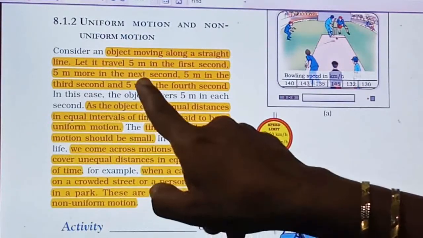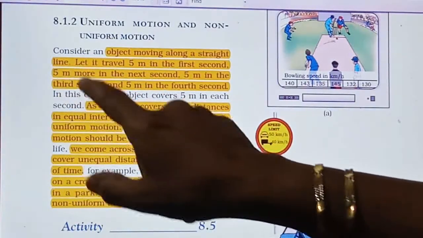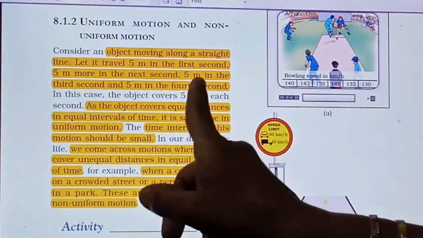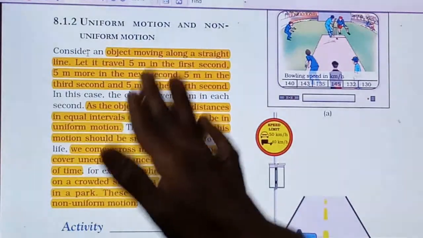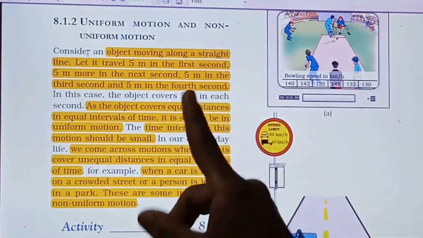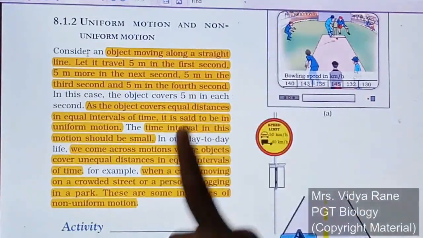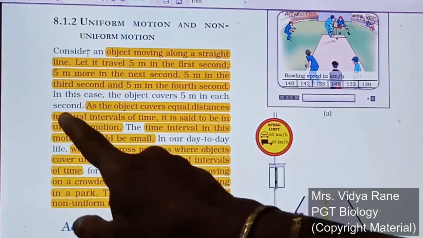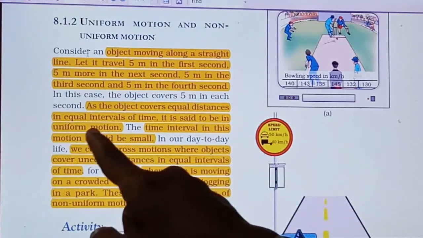In the third second also the object travels 5 meters, and in the fourth second again 5 meters. So for every second the object travels the same distance. As the object covers equal distance in equal time interval, it is said to be uniform motion.